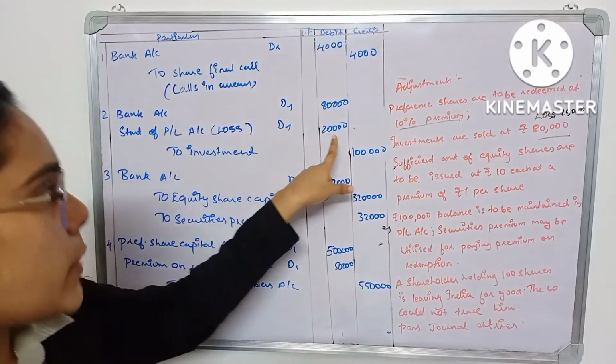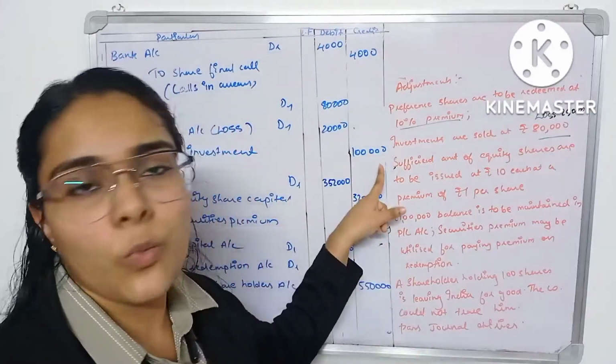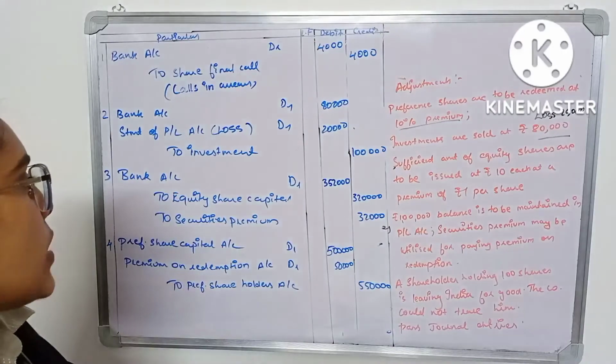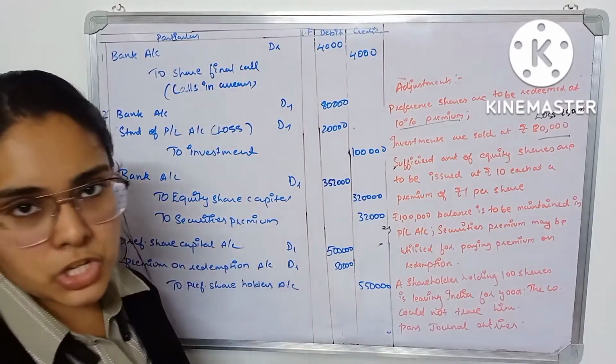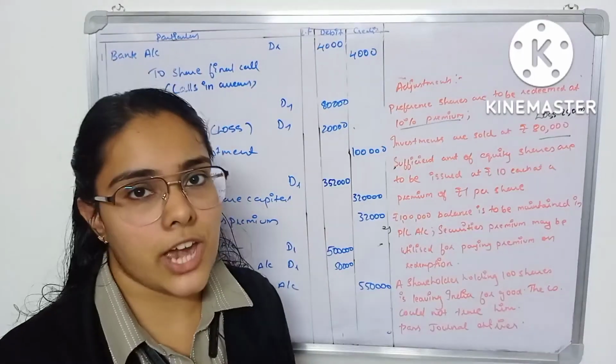Okay, so that is 20,000. Then to investment, what was the book value of investment that you have sold? It was 1,00,000 rupees. Now the next one is fresh issue. So what is the entry for fresh issue? Bank account debtor to equity share capital.